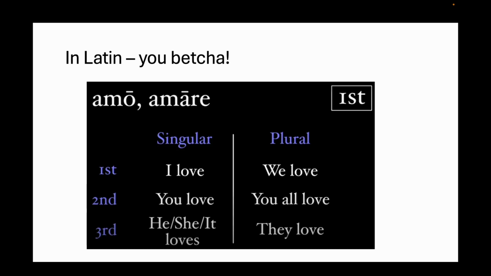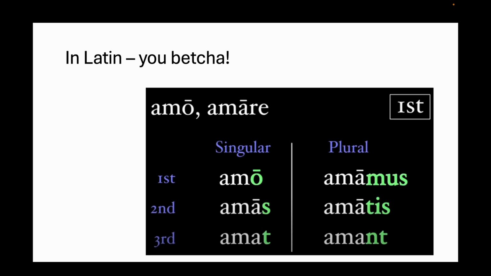So here is the verb amo, which means I love. Okay, amo is the first person present form of the verb, and amare is the infinitive. Okay, so let's have a look at this table. I love, we love, you all love, he, she, it loves, they love. Okay, first, second, and third singular and plural forms. What happens when we use the Latin verbs? So we can see that there's a stem, which is actually ama, and the endings change. Very similar to the nouns, okay?